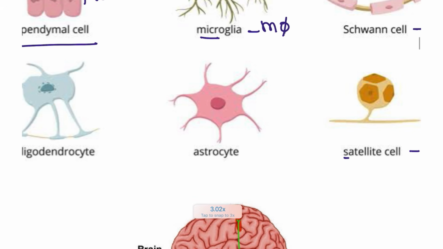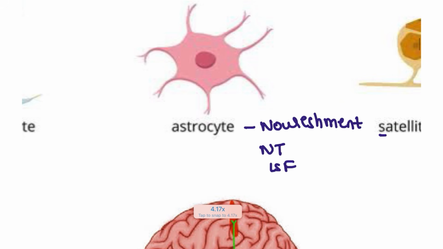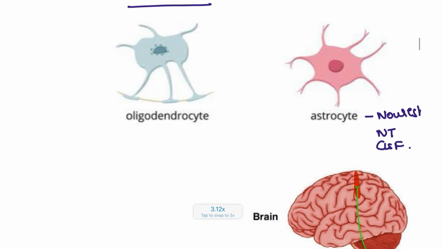Next, astrocyte. Astrocytes have many major roles. Astrocytes provide nourishment, help maintain the neurotransmitters, and also help in CSF maintenance.